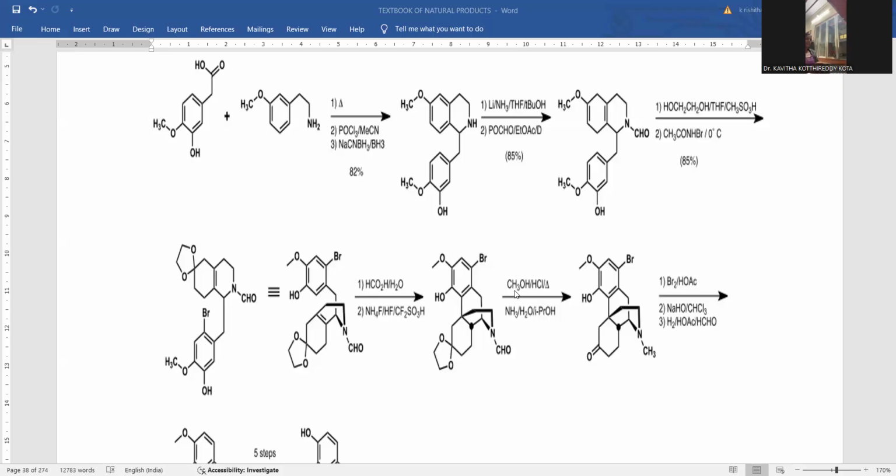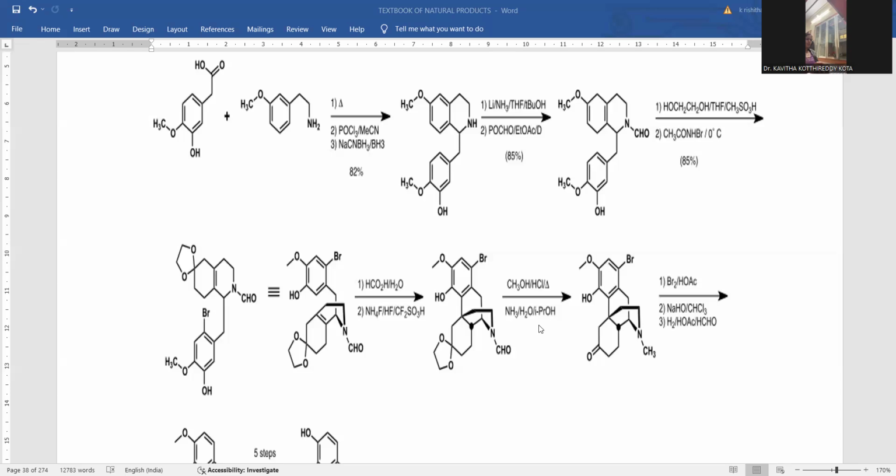Next, let me introduce methanol, hydrochloric acid, and heating conditions. Methanol, hydrochloric acid, and heating conditions are able to remove this acetal, the hemiacetal will be removed, and here the ketonic moiety is generated.